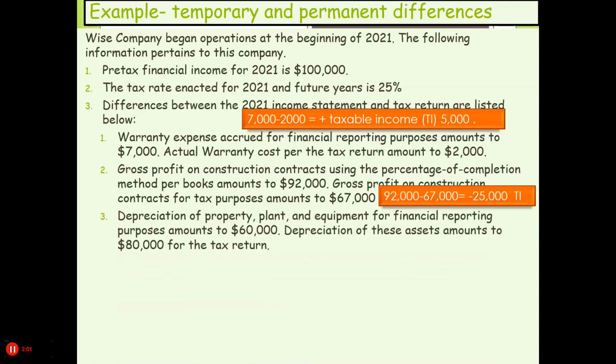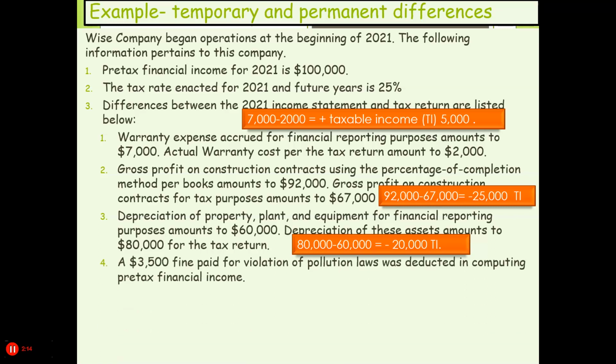Now, depreciation of property, plant, and equipment was $60,000, but for tax purposes it was $80,000. So we're going to get to deduct another $20,000 on our taxable income. Now, a fine paid for violation of a pollution law was deducted in computing pre-tax financial income. You cannot write those off on your taxes. So what we're going to have to do is add that back in for both tax and book.